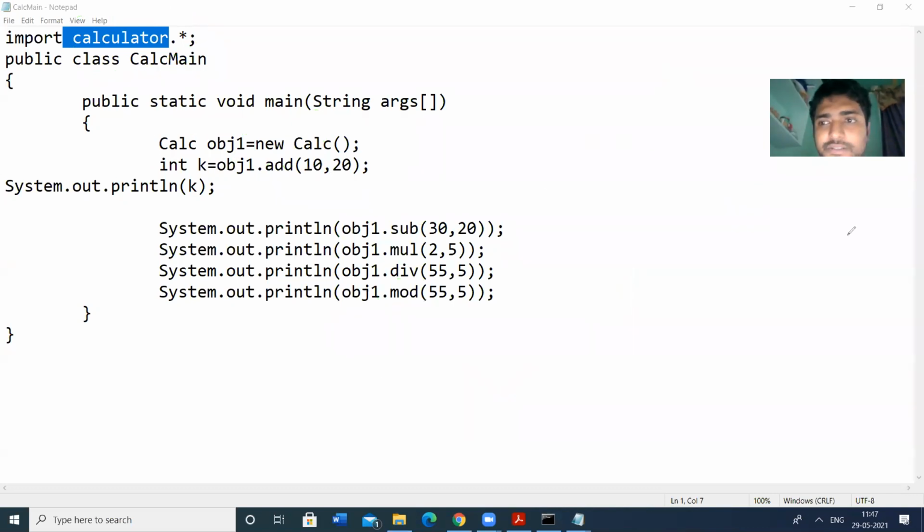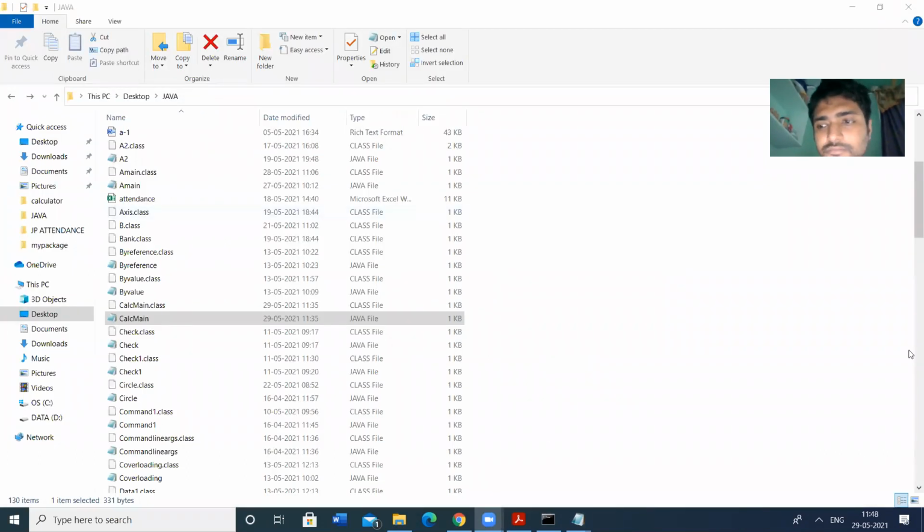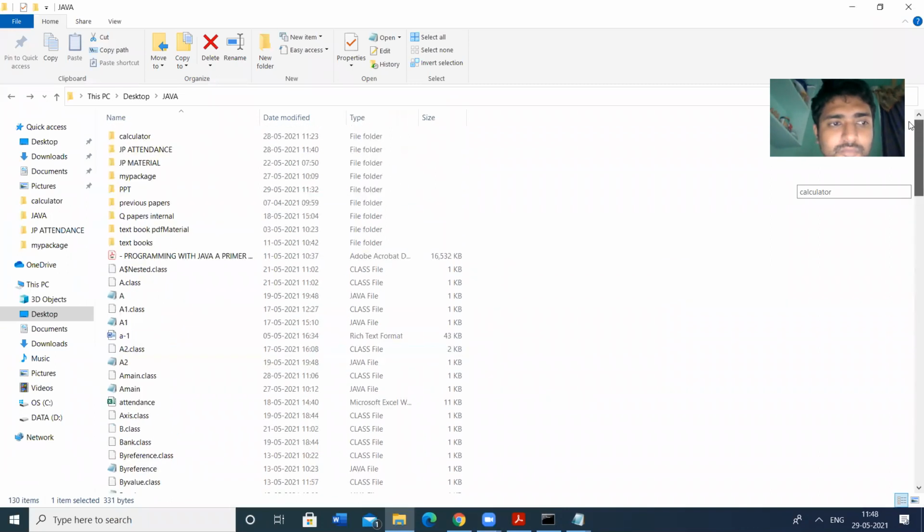Next concept is, I hope you have understood these user defined packages. If you have any doubts, let me know. You never have any doubts. Very good students.